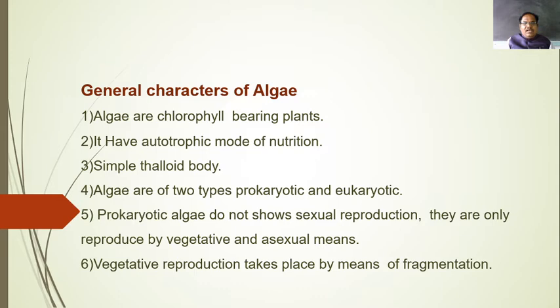These are the different examples of these algae. So algae are chlorophyllous. The first character of these algae is the presence of chlorophyll pigment. So they are a chlorophyll-bearing group of plants, and as they have the chlorophyll pigment, they have the capacity to produce their own food material. So algae are nutritionally autotrophic. There is an autotrophic mode of nutrition.